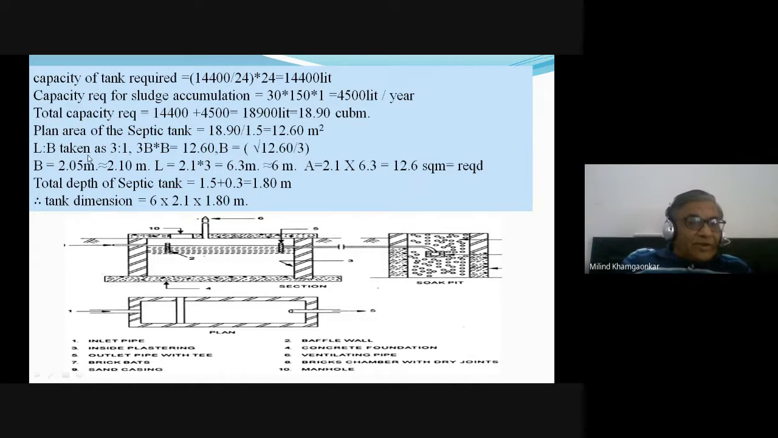Length to breadth ratio हमें दिया है, L is equal to 3 times the breadth. So the area is equal to length into breadth, that is 3 times breadth multiplied by breadth. The area is 12.6, so we can find out the breadth is equal to 12.6 by 3, उसका स्क्वायर रूट, ये b स्क्वायर आता है इसलिए, है ना.